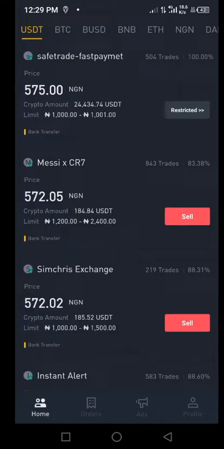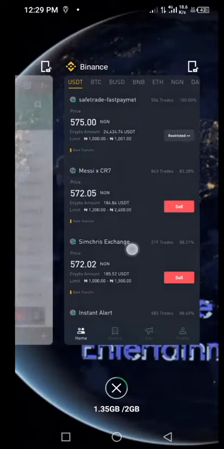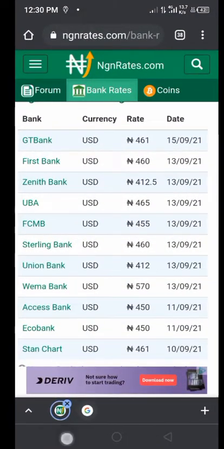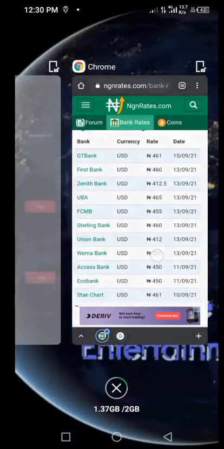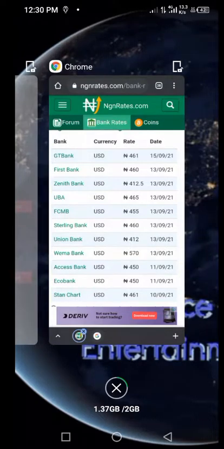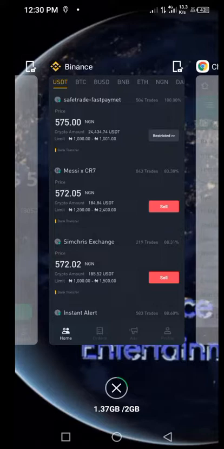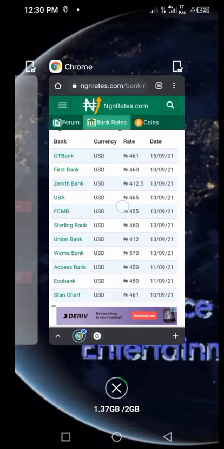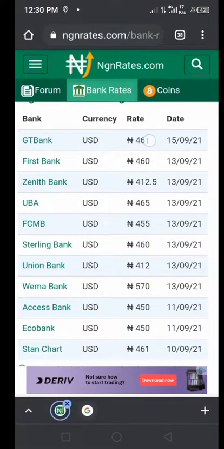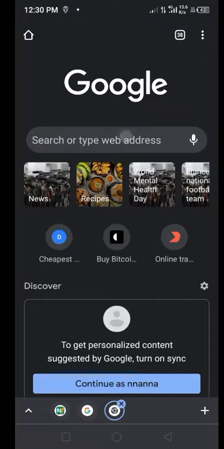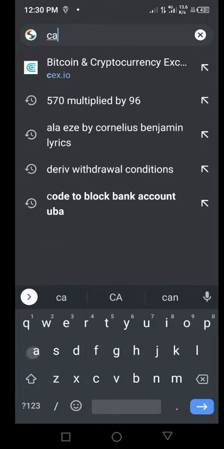Now if you quickly pick up your calculator, you'll see that you'll be making a profit after all the charges. You'll be making a profit of not less than 70, let's just call it 70 naira. Let's assume that you use the 40 naira remaining for your transaction charges and all the rest of them, which is not even going to be up to that. You are making 70 naira.